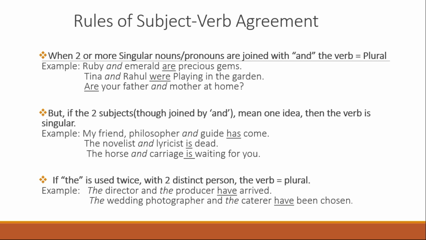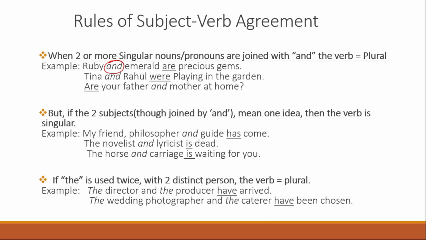The first rule is when two or more singular nouns or pronouns are joined with the word and, the verb becomes plural. So we know this rule that when two nouns are added with and in between, then it becomes plural.